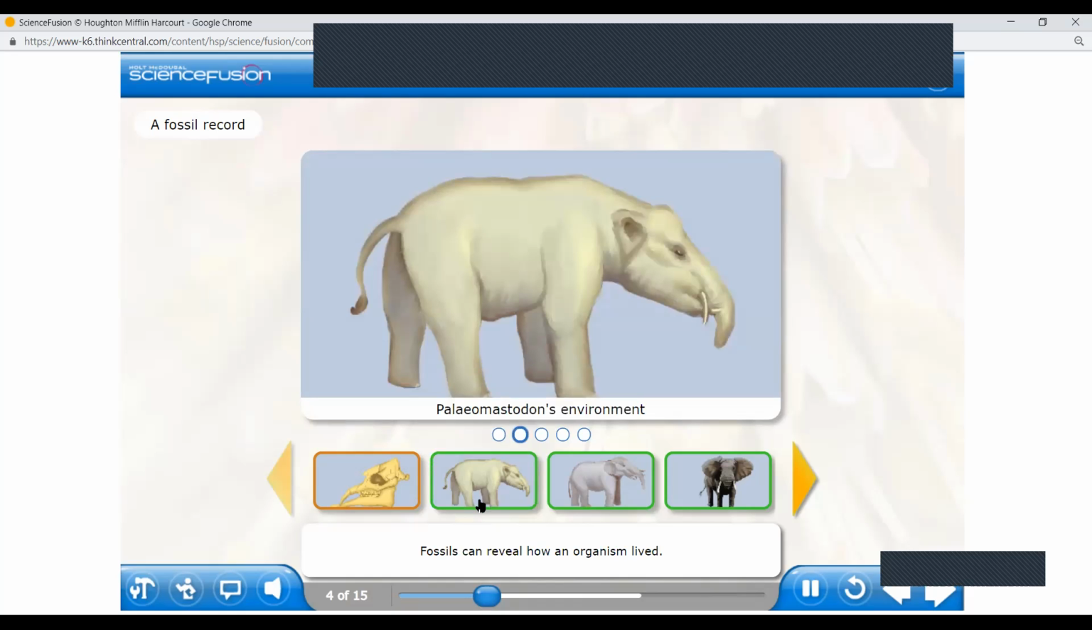Fossils can reveal how an organism lived. By examining the fossilized teeth of Paleomastodon, scientists have determined what food it ate. Because Paleomastodon was a plant eater, scientists can conclude that it lived in an area that was rich in vegetation.